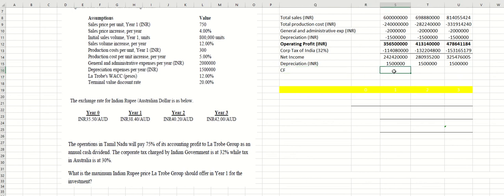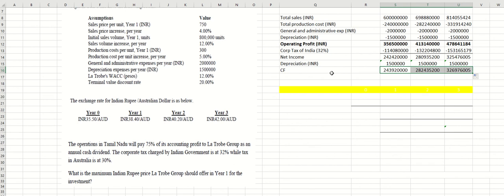If you get the cash flow, after that you discount it. So it means you can calculate the NPV over here. NPV is equivalent to 2439200000 divided by 1.12 to the power of 1, plus 282,435,200 divided by 1.12 to the power of 2, plus 3269760005 divided by 1.12 to the power of 3.